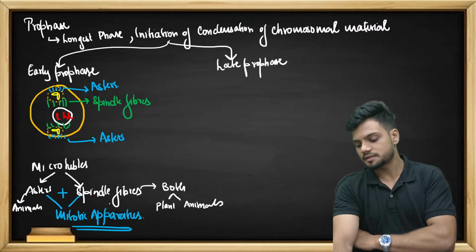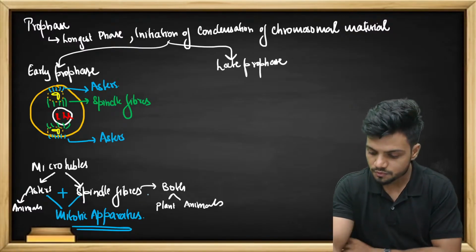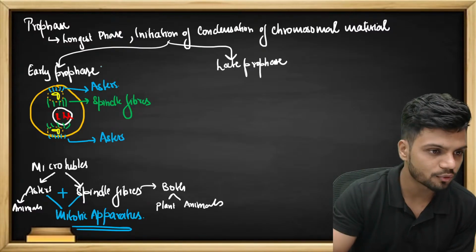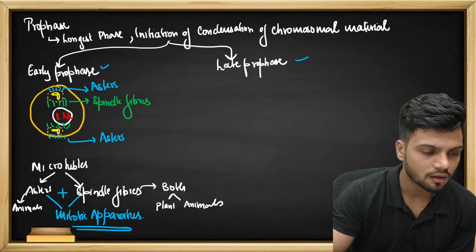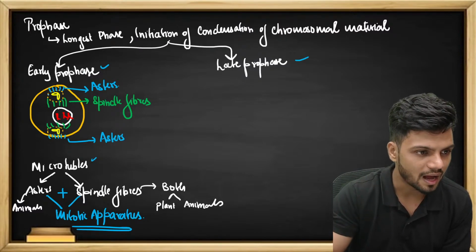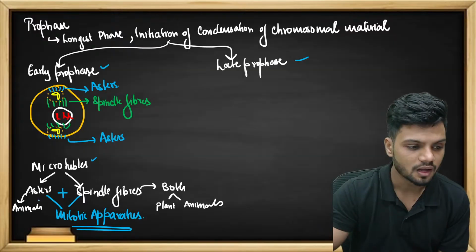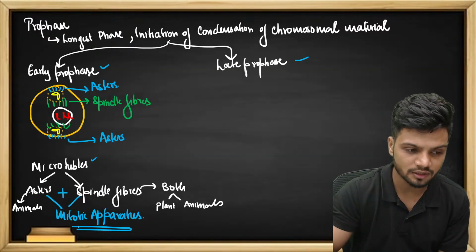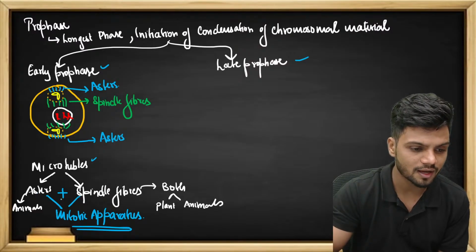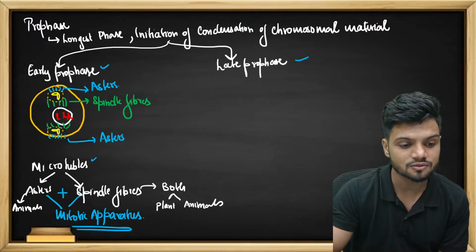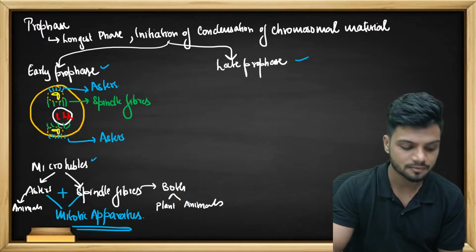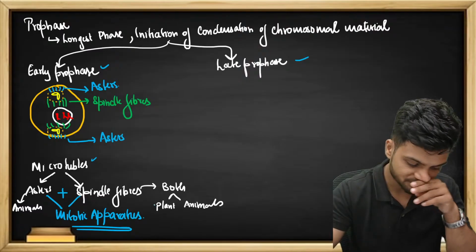That is the mitotic apparatus. So what do we learn, friends? First of all, we have early prophase and late prophase. Early prophase, what is happening? There is formation of microtubules, two types, asters and spindle fiber. Aster and spindle fiber together are called the mitotic apparatus. Aster is found in the case of animals. Spindle fiber is present in both plants and animals.